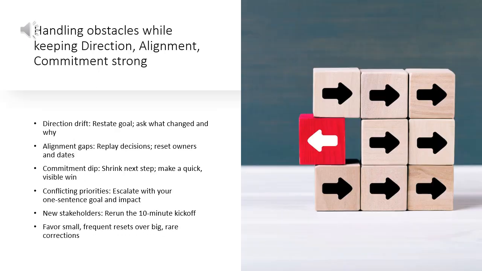Obstacles will appear. Use DAC to respond, not react. Direction drift, restate the goal and ask what changed and why. Alignment gaps, replay the decisions list and reset owners and dates. Commitment dip, shrink the next step and make a quick win visible. Conflicting priorities, escalate with your one-sentence goal and impact. New stakeholders, rerun the 10-minute kickoff. Small frequent resets beat large, rare corrections.